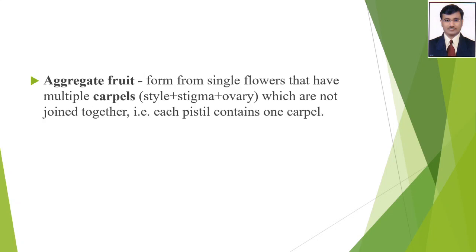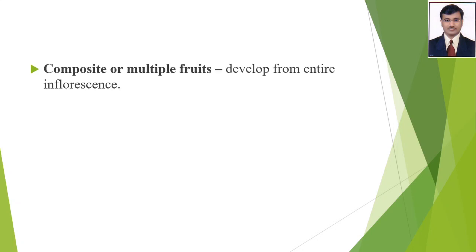Next type, aggregate fruit. Aggregate fruit develops from a single flower, or one flower, which has carpels that are not joined together. This type of fruit we call aggregate type of fruit.